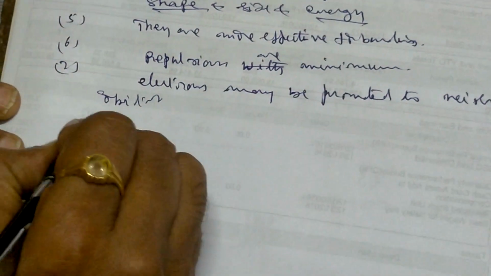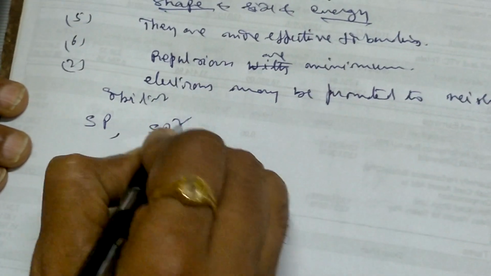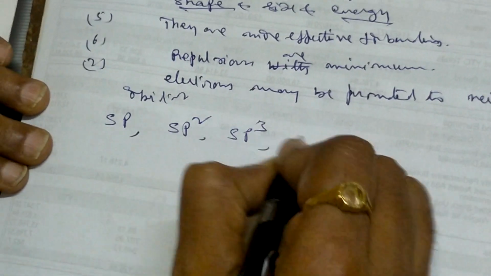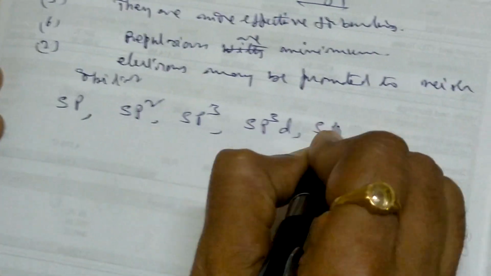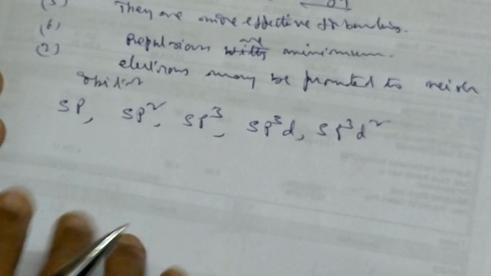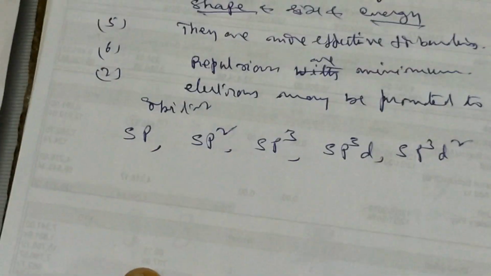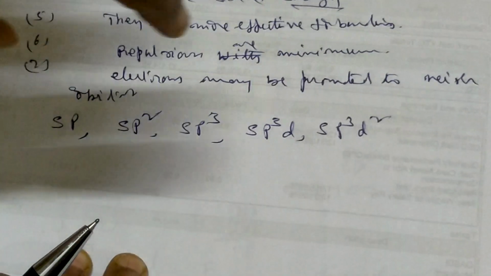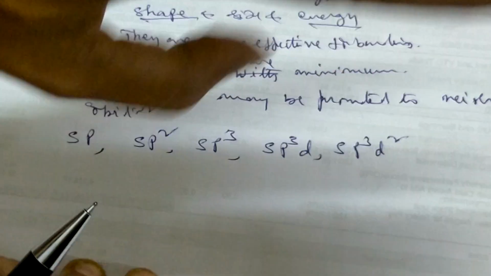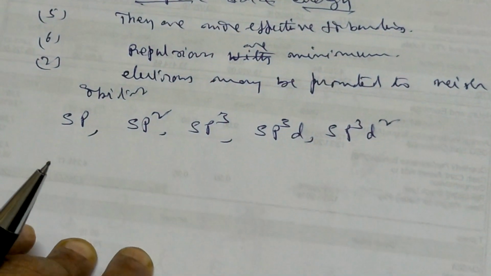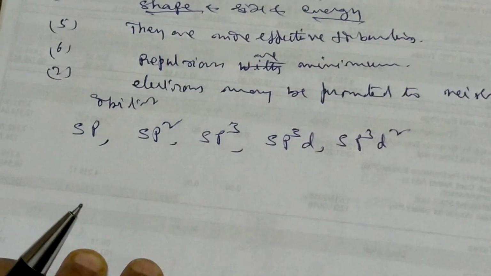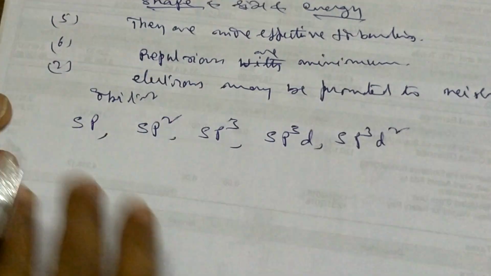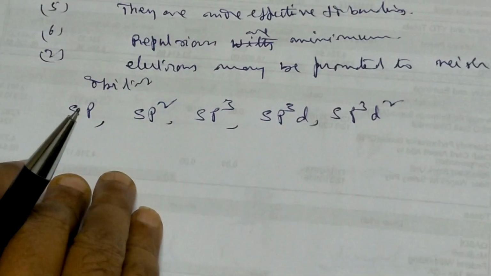And how many varieties are there? sp hybridization is there, sp2 is there, sp3 is there, sp3d is there, sp3d2 is there. These are the normal common ones, and these hybridizations are more involved in organic chemistry. Not that it is not there in the others, but lakhs of compounds are there in organic chemistry. Actually, the requirement has come from that side.